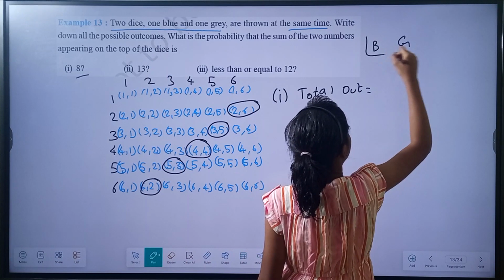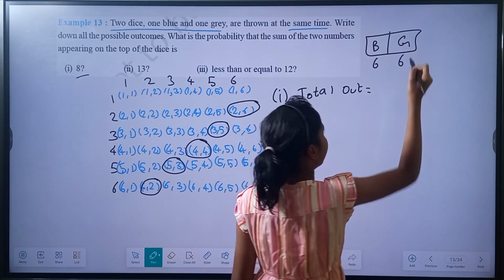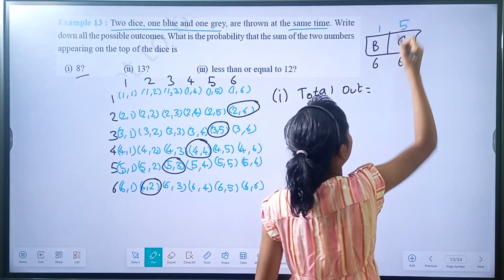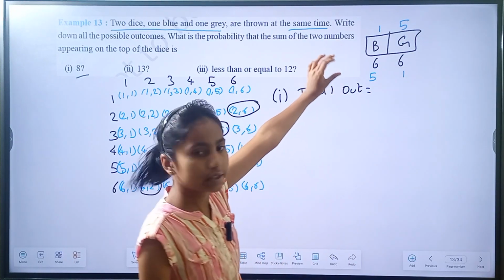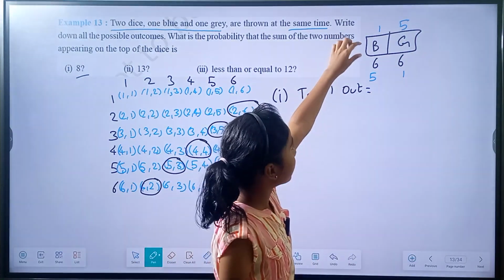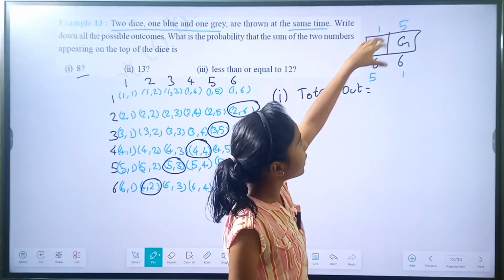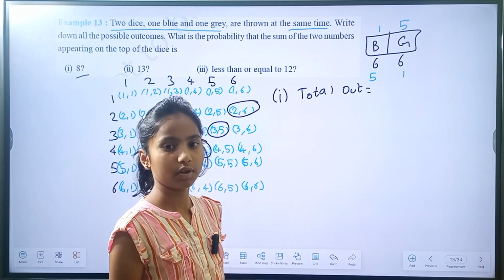For the blue die we have 6 ways and for the grey die we have 6 ways. If we got the number 1 over here and 5 over here, and in the other case 5 and 1, are these both different or same? Over here the number 5 appeared on B, and over here the number 5 appeared on G. So 1,5 and 5,1 both are to be considered as different.